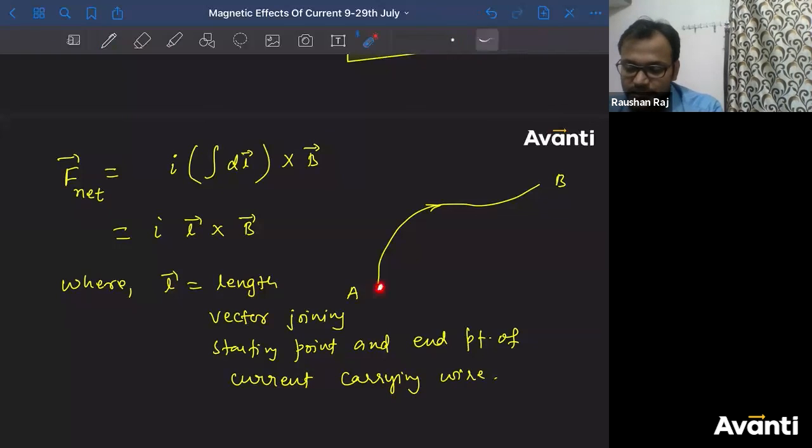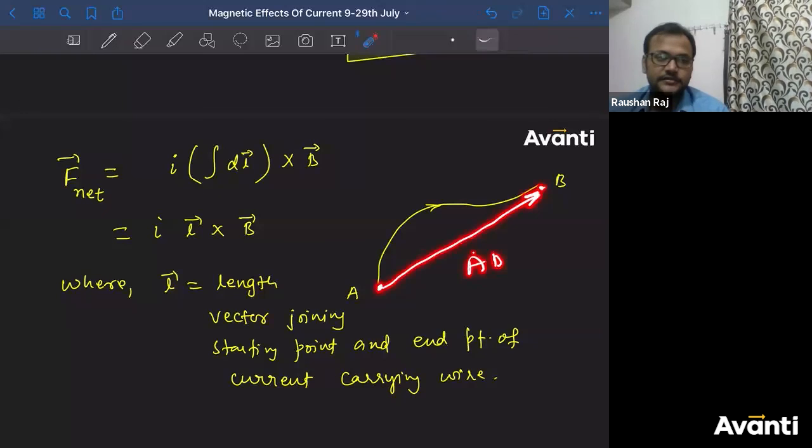This is the starting point, this is the end point, join them. So in this case AB will be there.